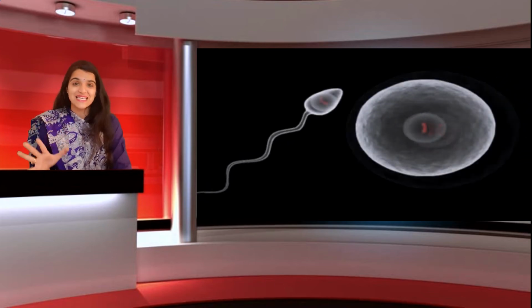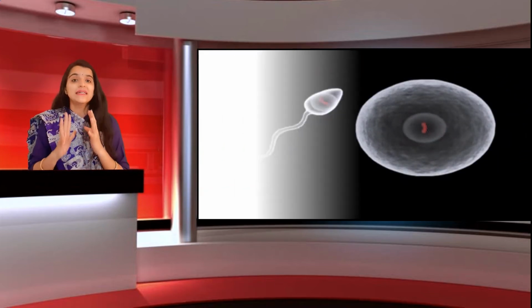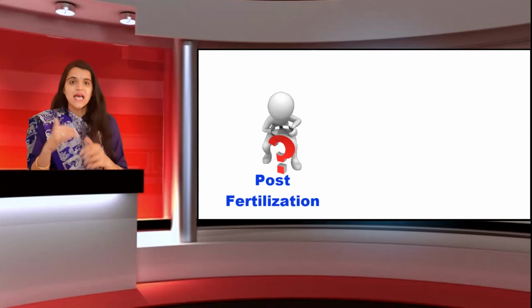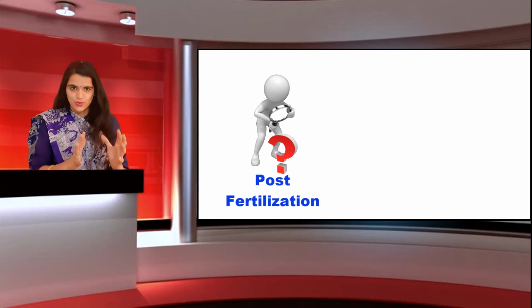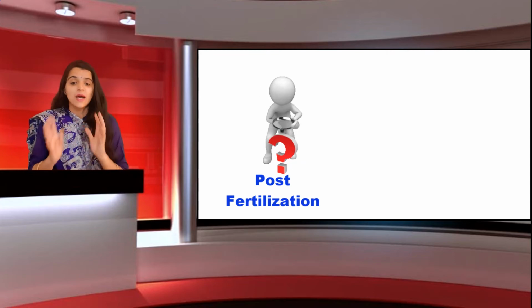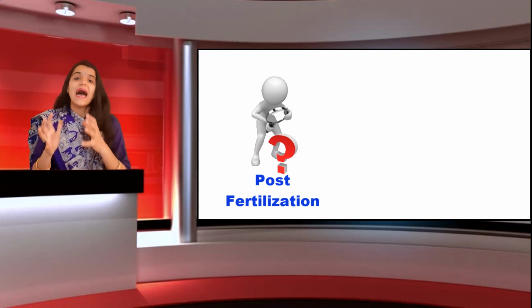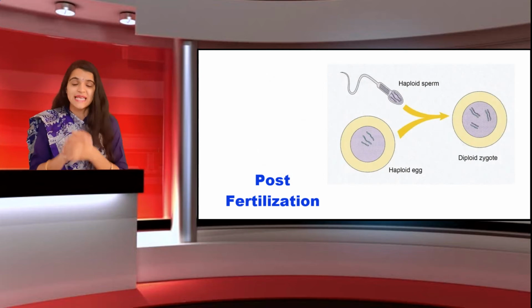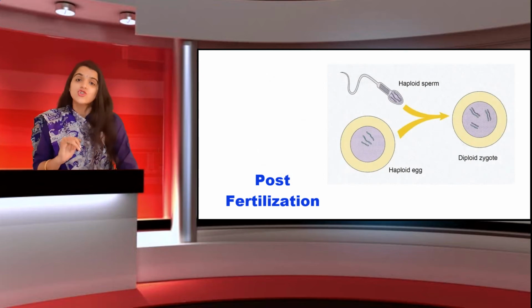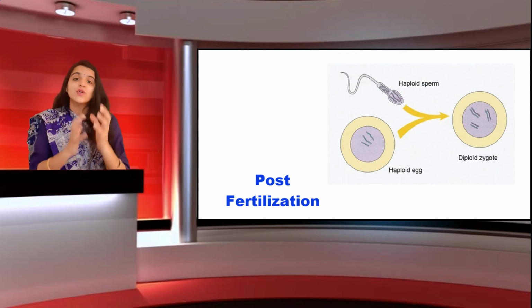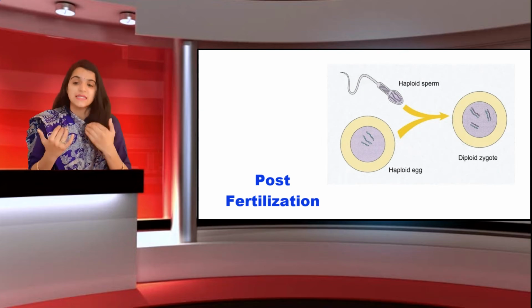Okay, now this is all about fertilization. Now we will discuss the post-fertilization changes. Post means after. Fertilization, you know that. So after the fertilization, we will discuss which changes occur. Now students, as in fertilization, zygote will form, right? Zygote is diploid, it is formed. So in the post-fertilization event, what happens? Again, we have to understand what happens to that zygote, right?